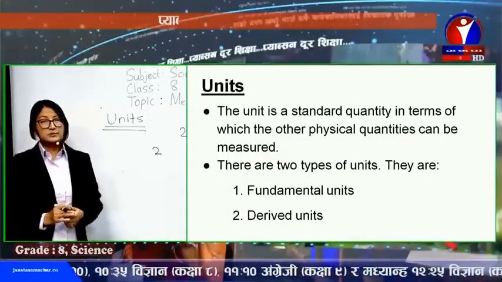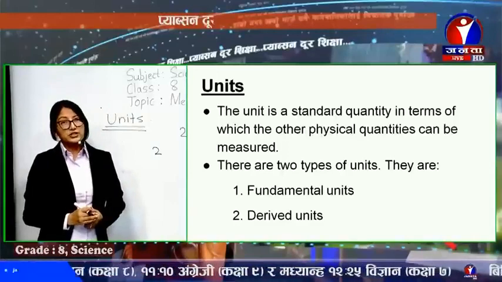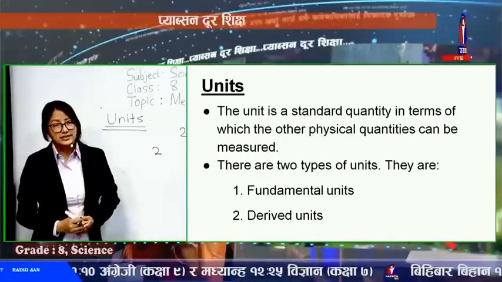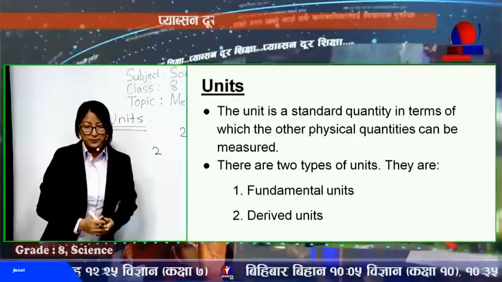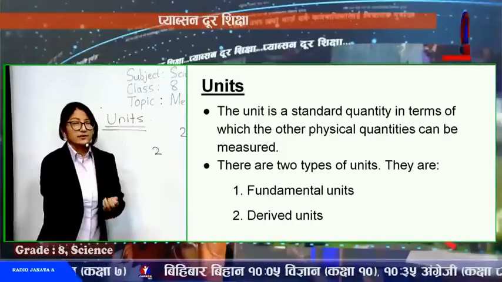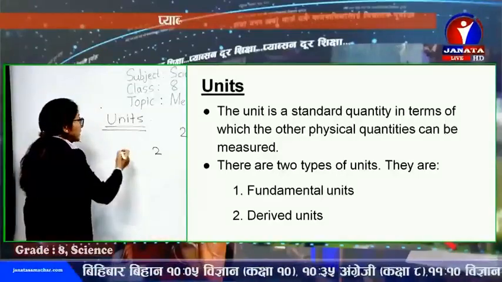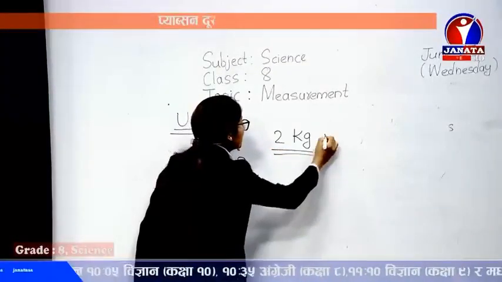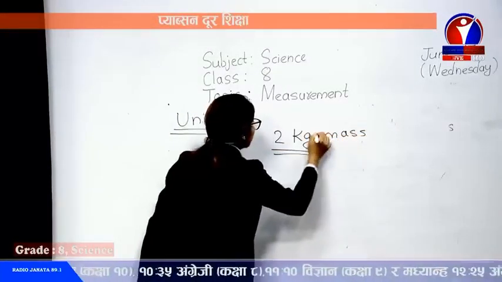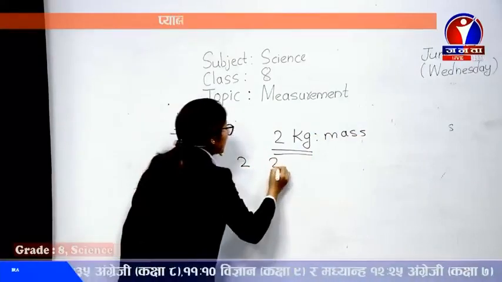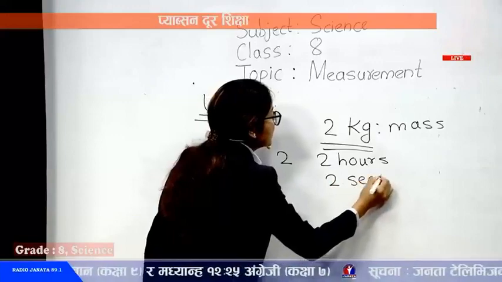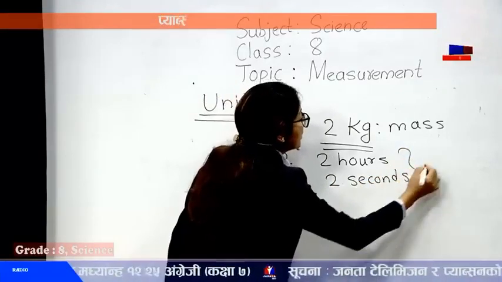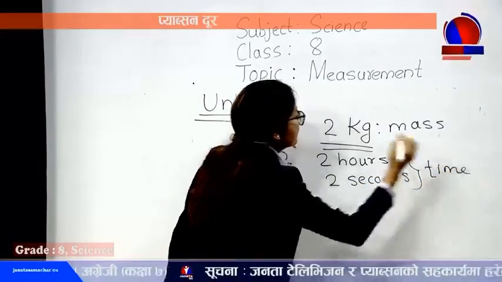In terms of units only, all these physical quantities that we learned, which are measurable, are represented or presented. For example, if I say 2 kg, it is much more clear that I want to say mass. If I write 2 hours or 2 seconds, these both represent time.